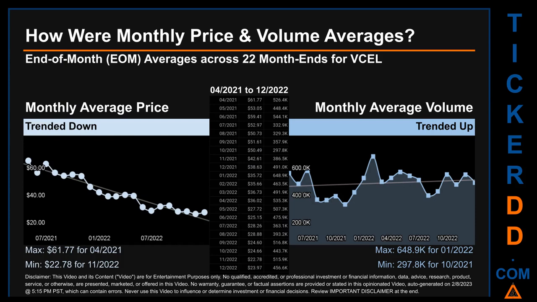The maximum end-of-month average price was $61.77 for 04/2021 while the minimum was $22.78 for 11/2020. Looking at volume, 01/2022 and 10/2021 respectively saw the highest and lowest monthly average volume at 648.9 thousand and 297.8 thousand.